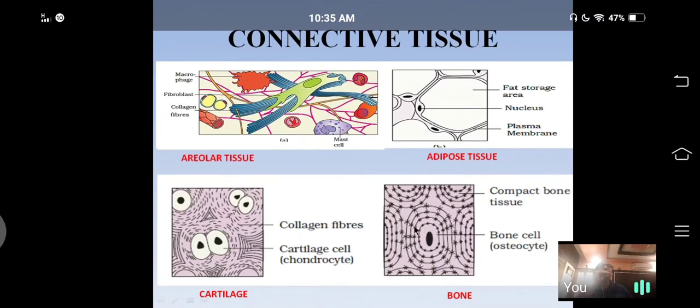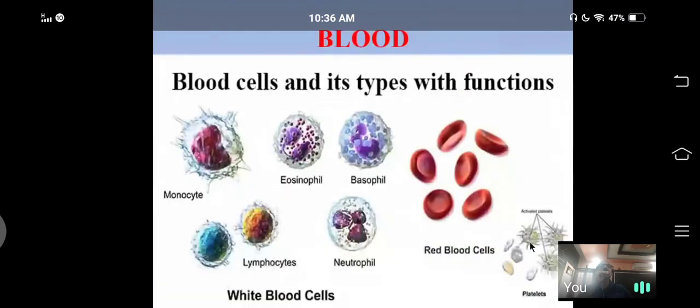Inside these lacuna, there are cells of the bone called osteocytes. Osteocyte is the cell of the bone. This is about the tissue bone. Next, we look at the fluid connective tissue.